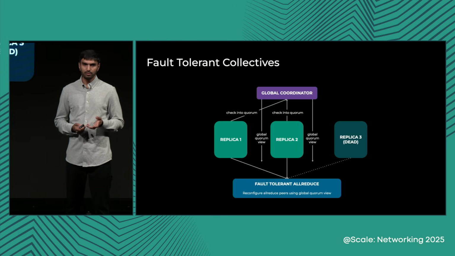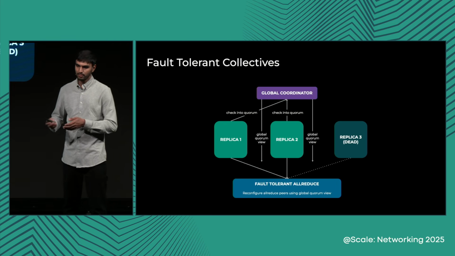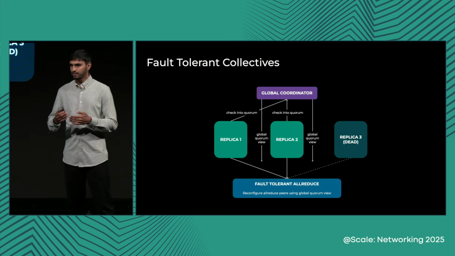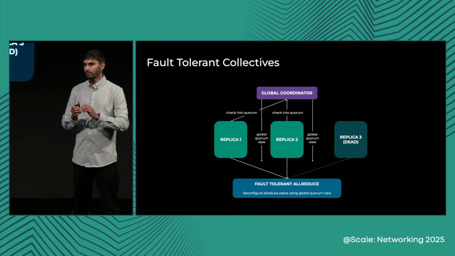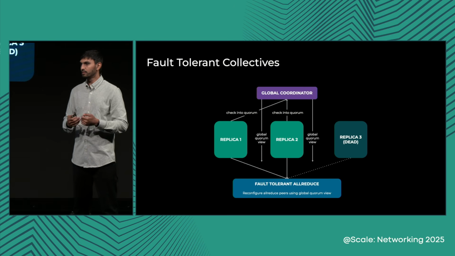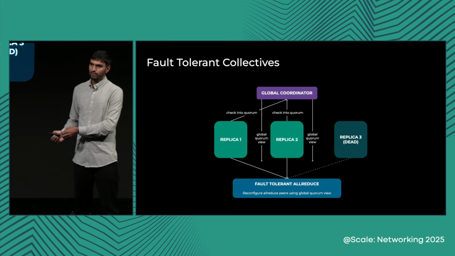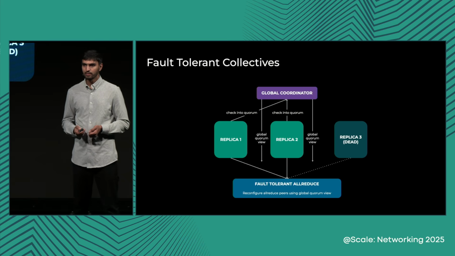In order to build a fault-tolerant collective, we needed to build a system around it. The one key notable thing is to build a coordinator that sits outside of the job, into which all the replicas check themselves in. A replica says, I'm alive, and then a replica can request, give me the set of alive replicas. We call it a quorum view. This quorum view is then used to create the communicator and then resize it as the quorum expands and shrinks and grows.